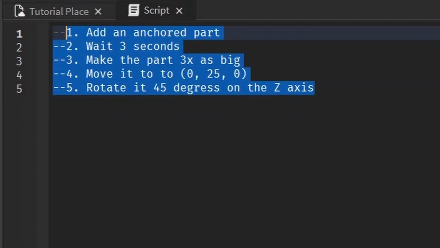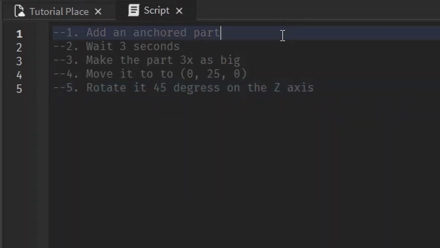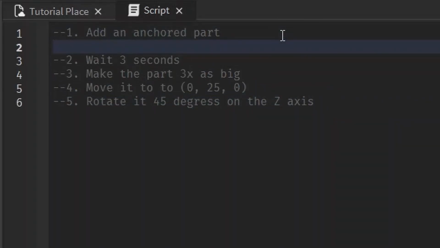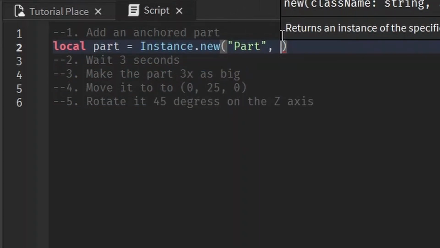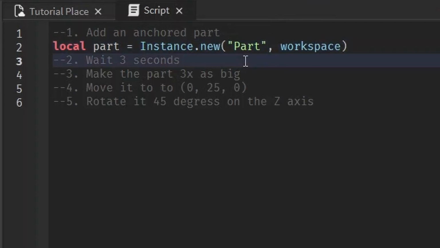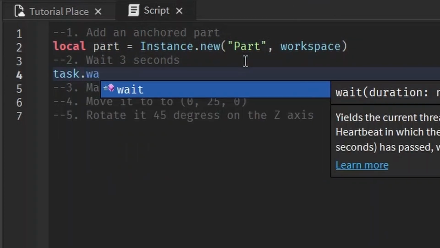So again, Control/ to comment it out by line. And the first thing we're going to do is add an anchored part. We can do this with local part equals Instance.new("Part") in strings. And then we want it in workspace, of course. What's next? We task.wait 3 seconds.